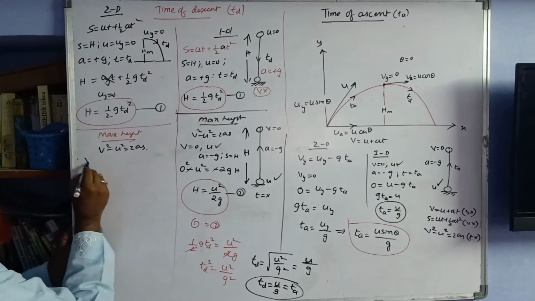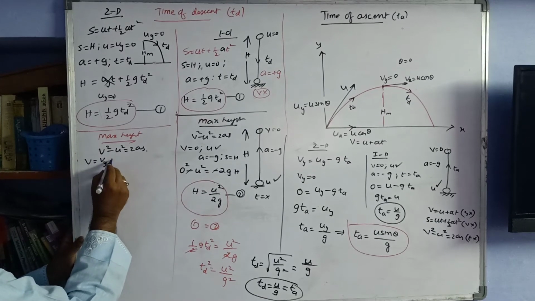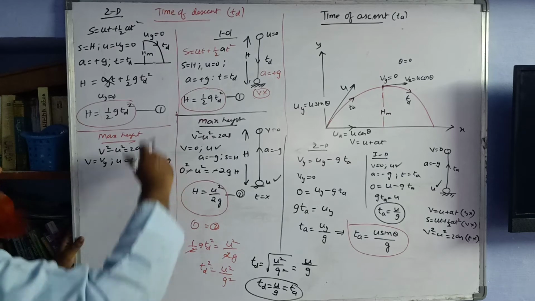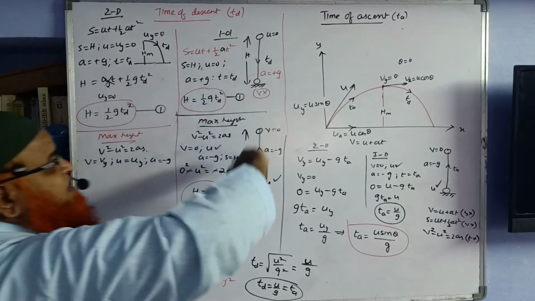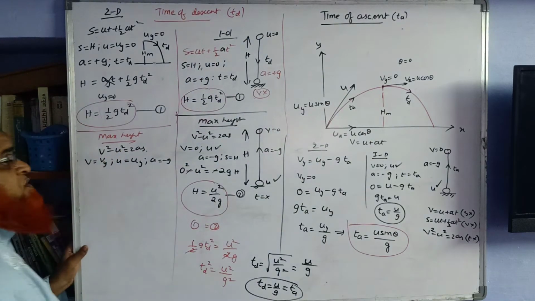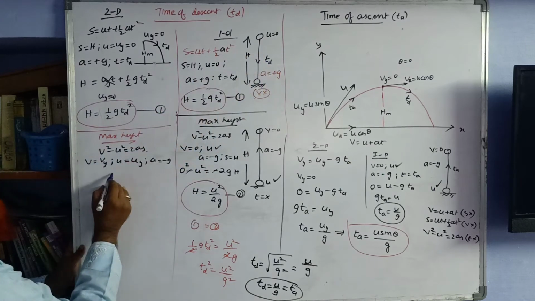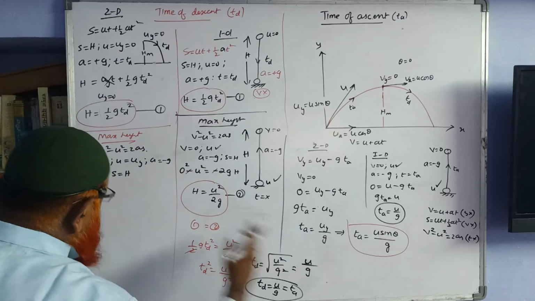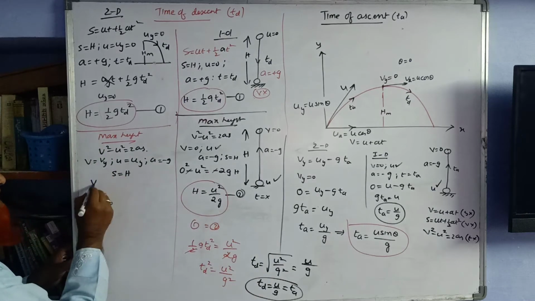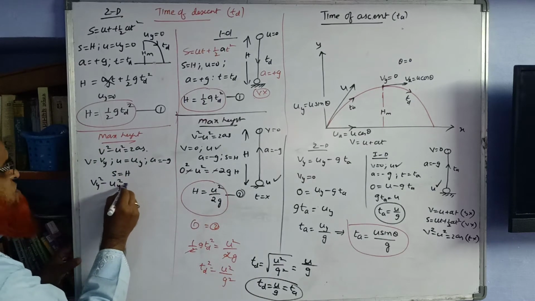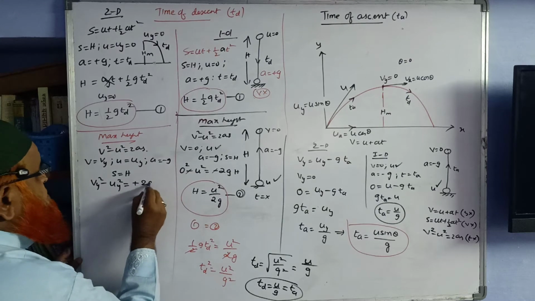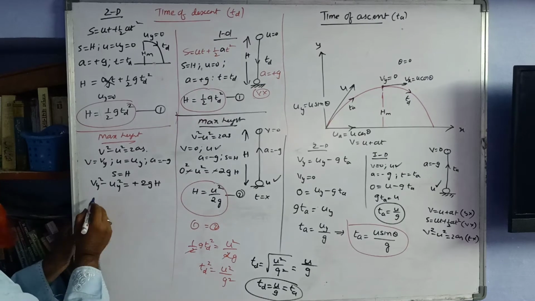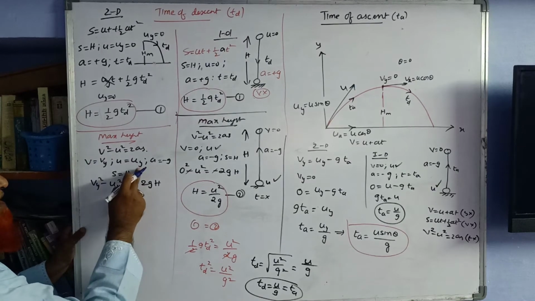So only one thing you have to do. You have to convert V into Vy, U into Uy. A is equal to minus G as it is going against the gravitational force. Upwards it is going when it is going to reach the maximum height. Then S is equal to H. You will write here Vy square minus Uy square is equal to minus 2GH.